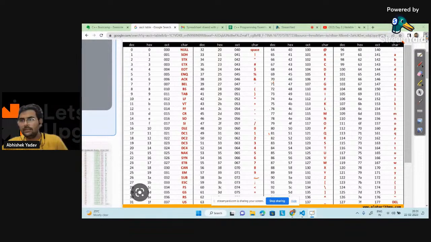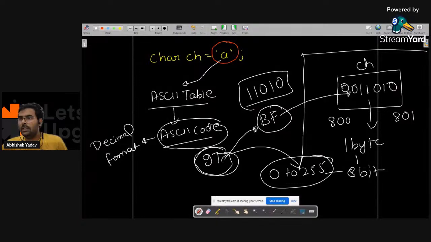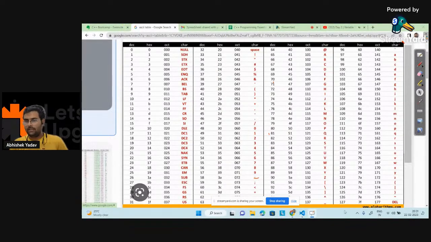Yes or no, guys? Yes? How are characters getting stored? So now let's go to the practical part.